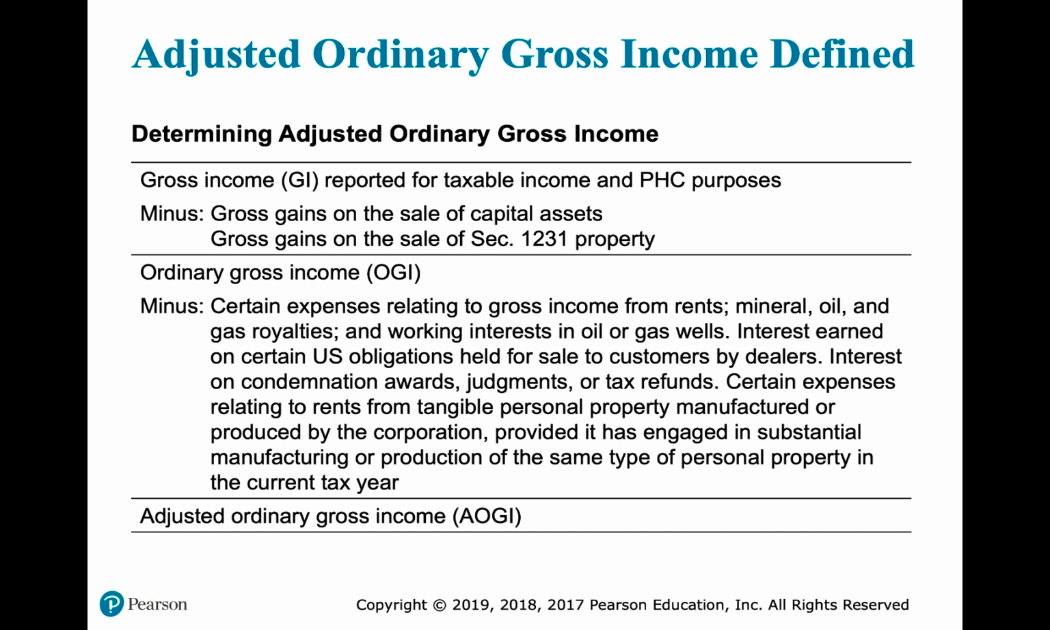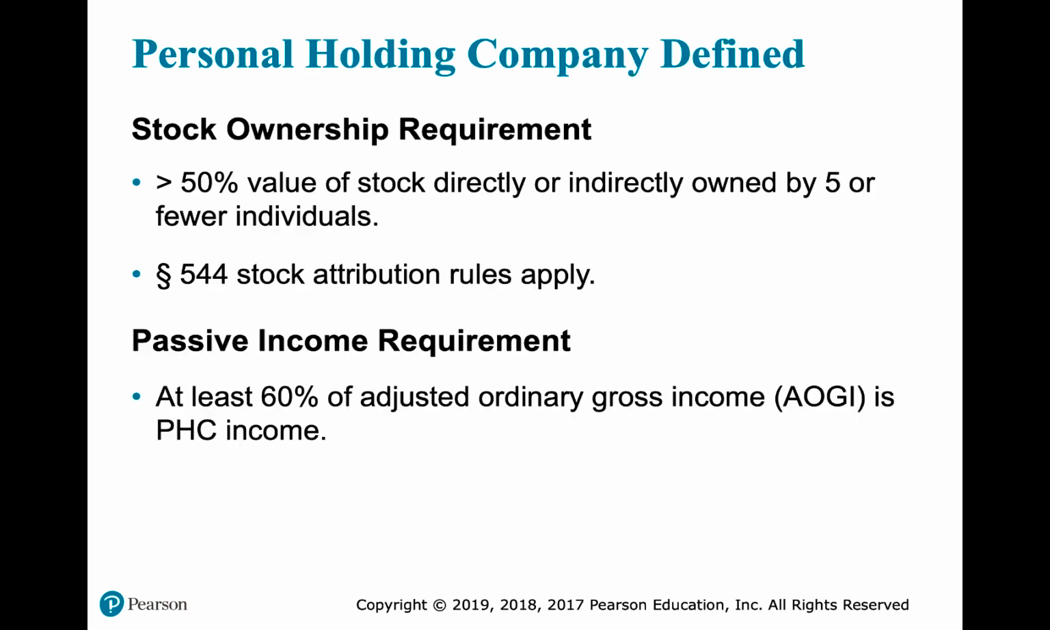And a few other things, and then we arrive at adjusted ordinary gross income. And remember, that's important because of this second passive income requirement. At least 60% of adjusted ordinary gross income is personal holding company income.